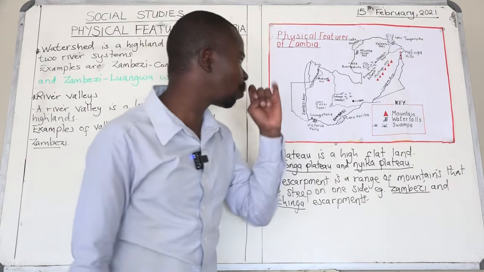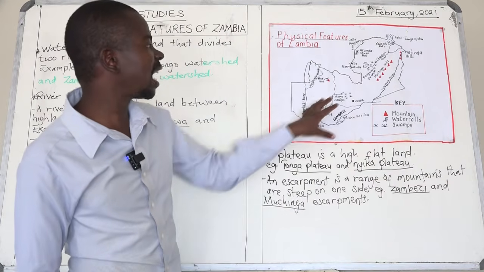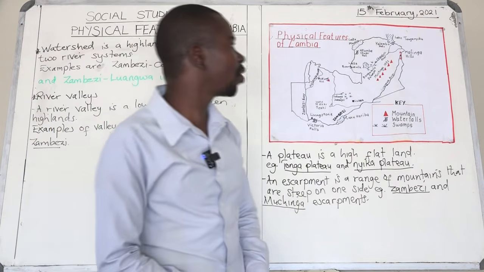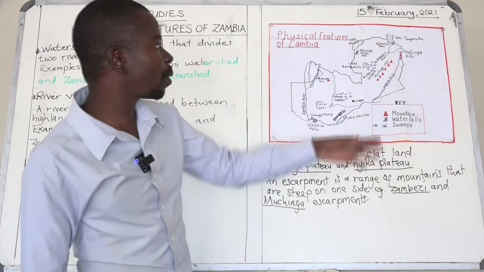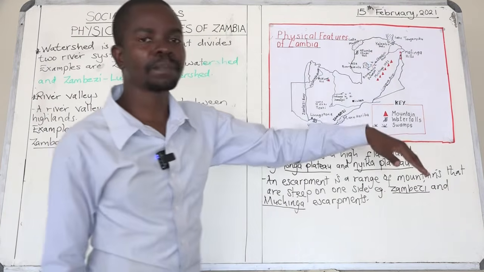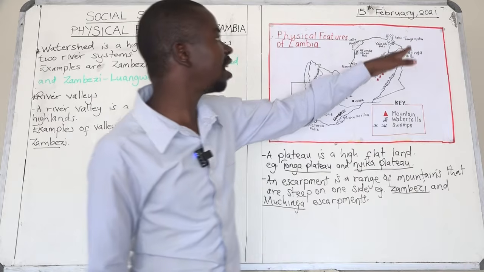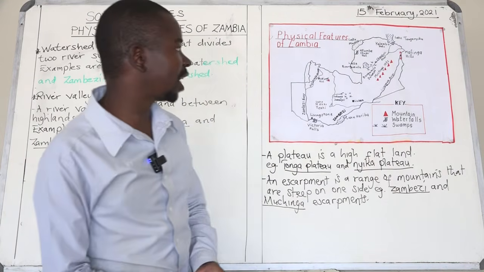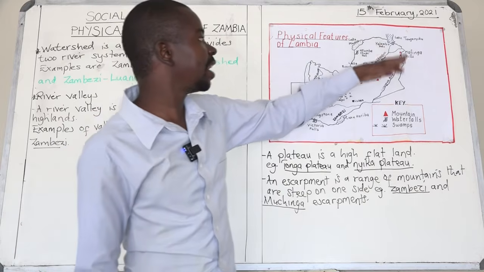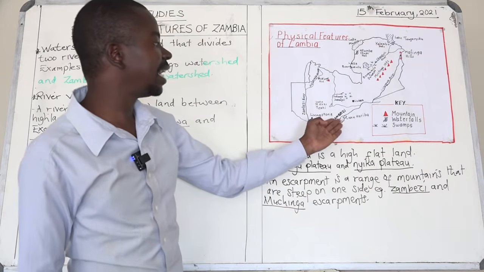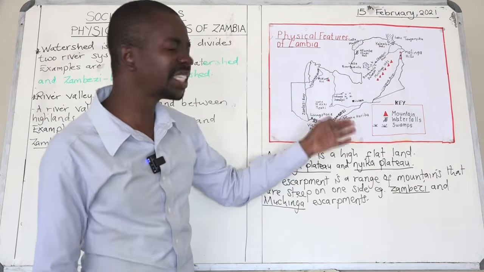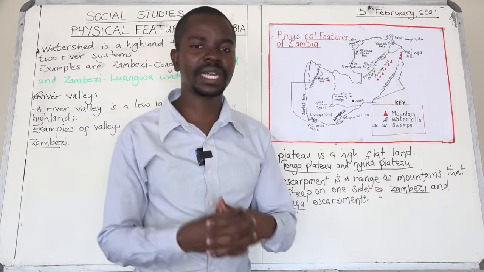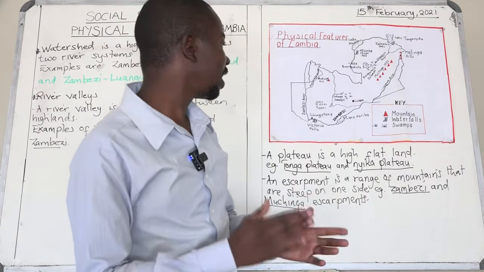Now, boys and girls, you must also understand that in Zambia, we also have lakes. For example, we have Lake Tanganyika, which is a Rift Valley lake. And then we also have Lake Kariba, which is the largest man-made lake in the world.